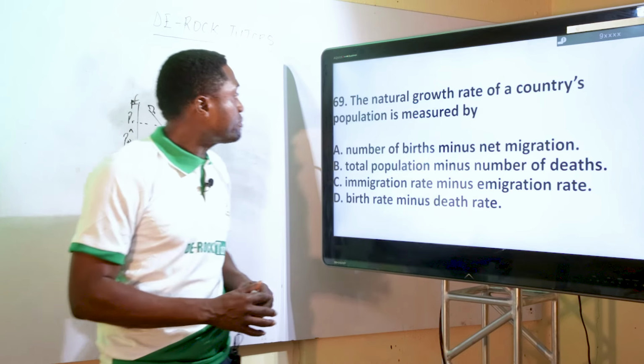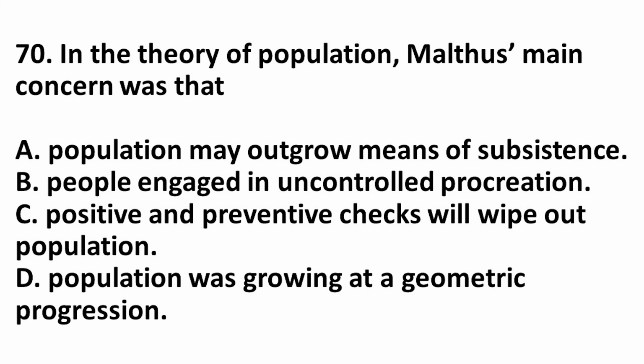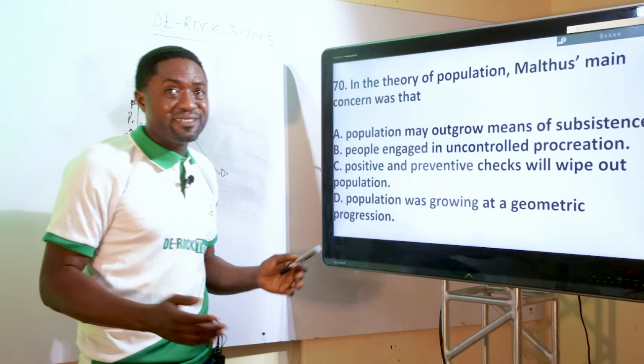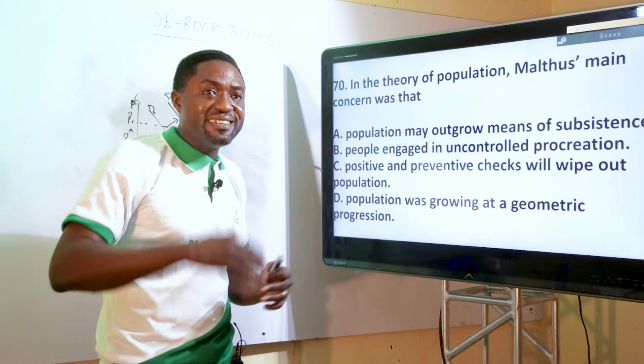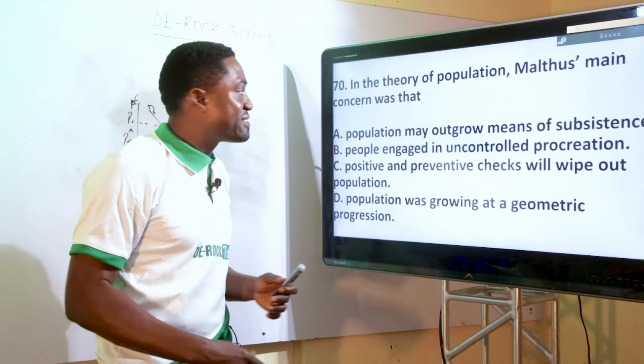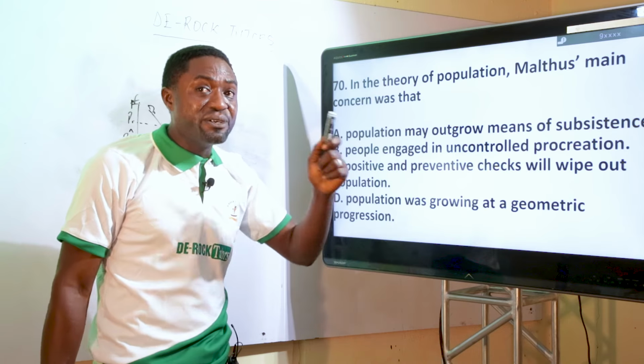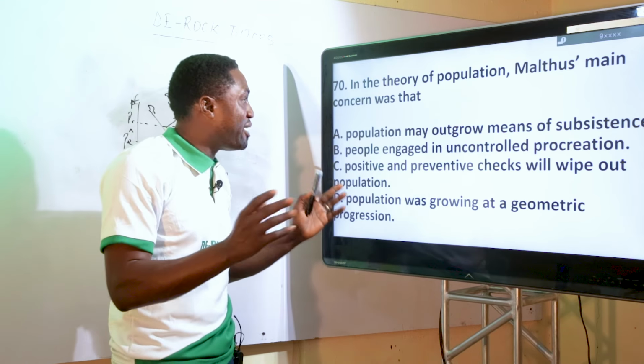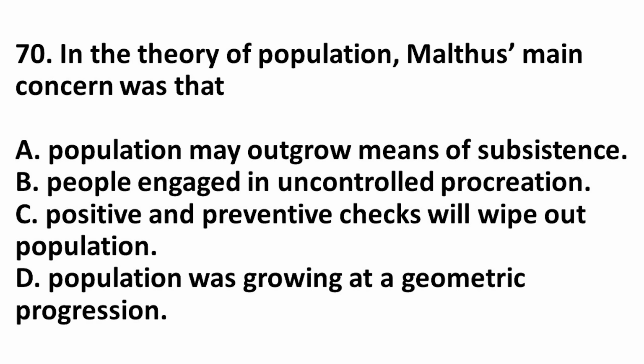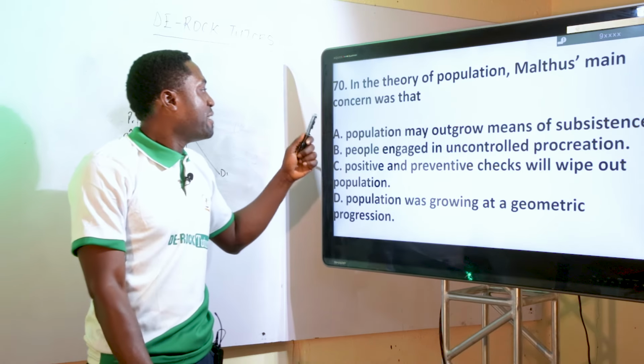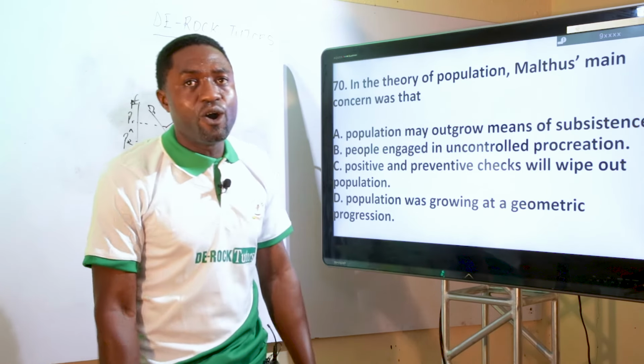The next question. In the theory of population, Malthus' main concern was that population may outgrow means of subsistence. And that is true. As time goes on, in the next few years, the population may outgrow the means of subsistence. That is actually Malthus' concern. Positive and preventive checks will wipe out population. Population was growing at a geometric progression. So the perfect answer to this is that population may outgrow means of subsistence.